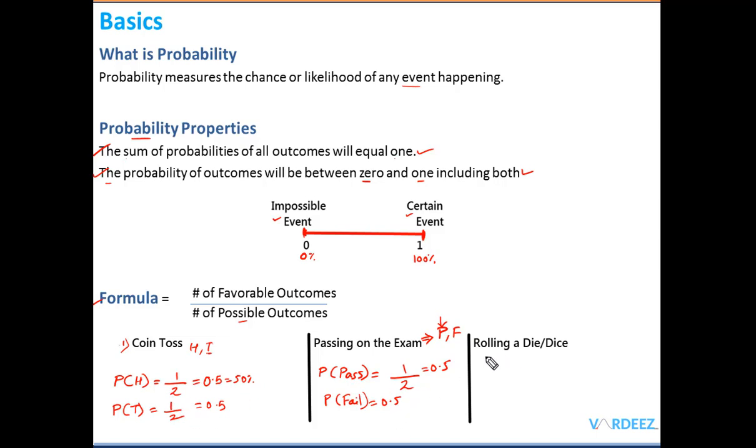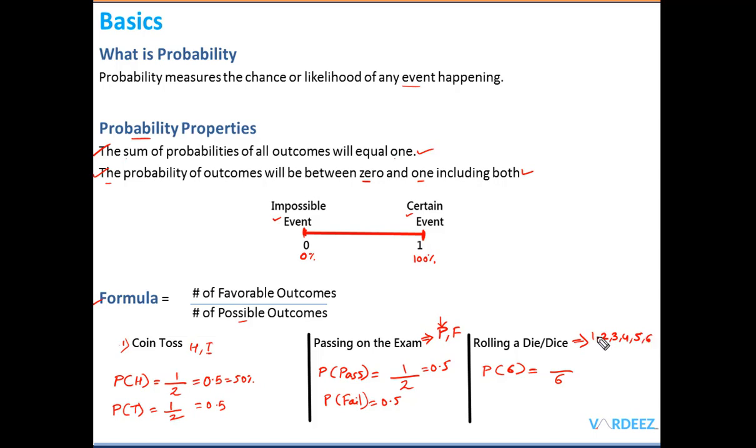Now if I roll a die, then what are the possible outcomes? I will either have 1, 2, 3, 4, 5 or a 6, right? Any of these 6 possible outcomes I can get. So if I want to know the probability of getting a 6, the number of possible outcomes in the denominator is going to be 6.